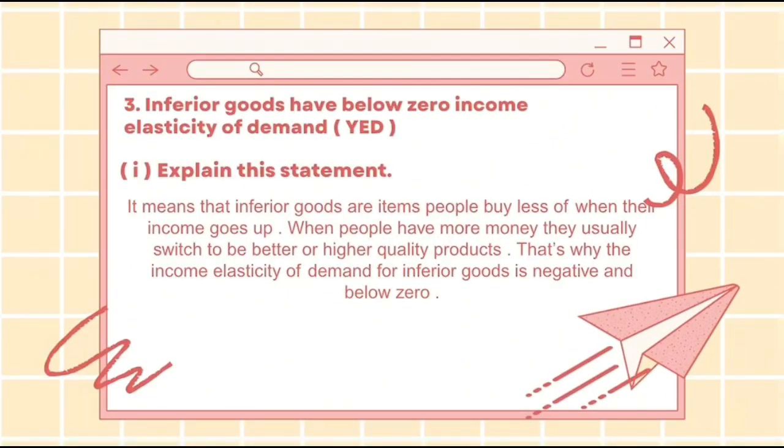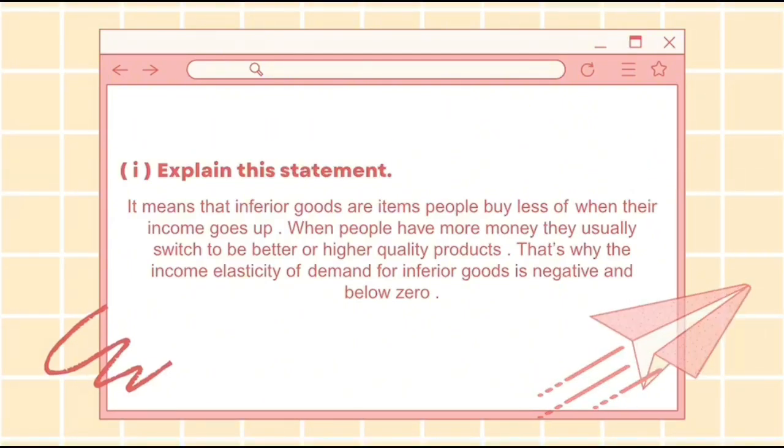Inferior goods have below zero income elasticity of demand, or we call it YED. Number 1: explain this statement. It means that inferior goods are items people buy less of when their income goes up. When people have more money, they usually switch to better or higher quality products. That's why the income elasticity of demand for inferior goods is negative, below zero.